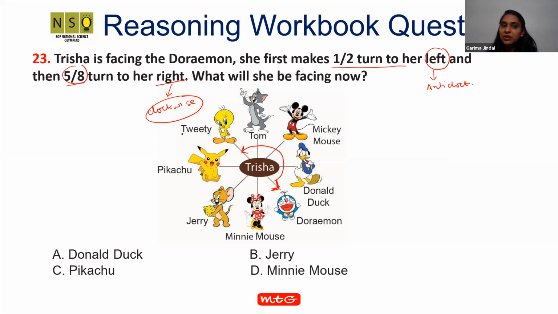We know the fraction between one cardinal and one main direction is 1/8. So this is 1/8. This is 1/8. This is 1/8. This is 1/8 and this is 1/8. So these all 1/8 forms 5/8 in the right. So now in the last, Trisha is facing towards Minnie Mouse and the correct answer is D. Any doubts? Jyoti, Anya, Sai, any doubt? Manasvi?